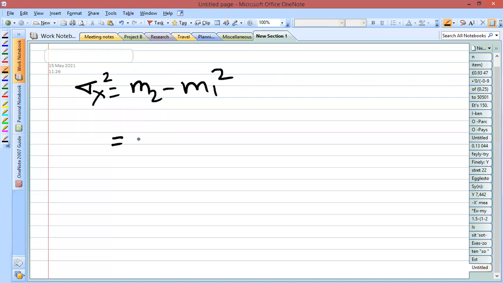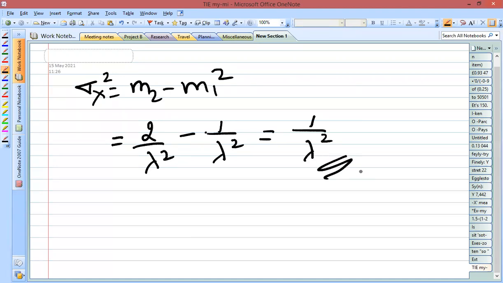What is m2? m2 is nothing but the expectation of square of the random variable, which we have obtained as 2 by lambda square. And mean we have obtained as 1 by lambda. So here when you substitute that, we'll be getting 1 by lambda square. So when you simplify this, it will give the variance as 1 by lambda square. So this is the mean, square of the mean, and the variance for the exponential random variable. Very important. So you just go through this derivation once again.